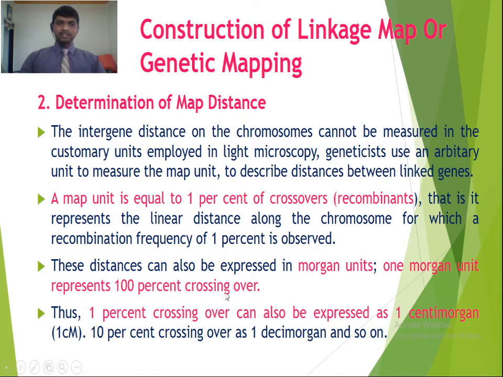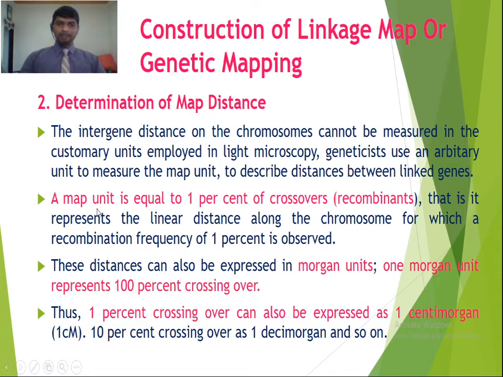These distances can also be expressed in Morgan units. 1 Morgan unit represents 100% crossing over. So 1 Morgan unit is equal to 100% crossing over, and 1% crossing over can also be expressed as 1 centimorgan, and 10% crossing over as 1 decimorgan. So 1% crossing over is equal to 1 centimorgan or 1 map unit.